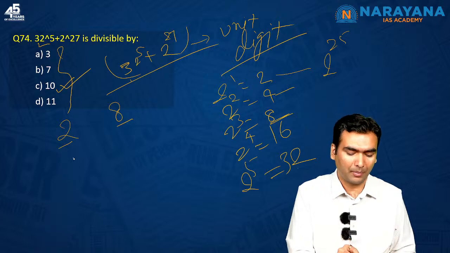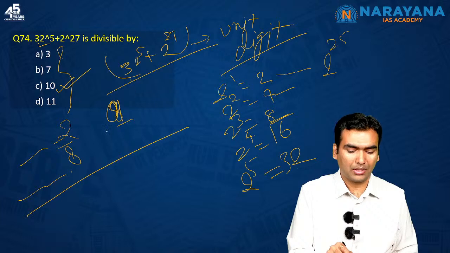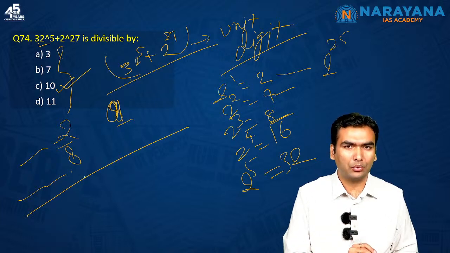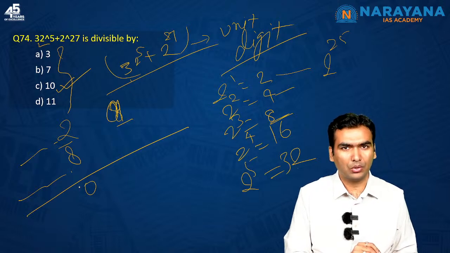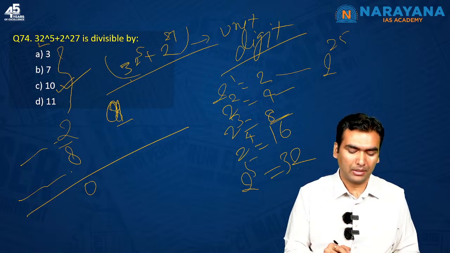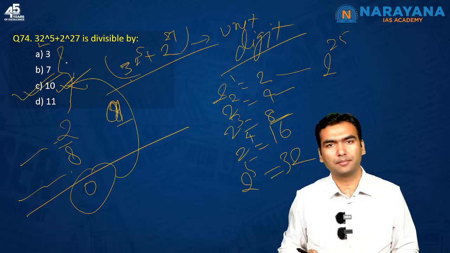For the other term, its unit digit is 2. If you do the summation of whatever is written here, you will first add the unit digits together. If you add the unit digits 8 plus 2, you will get 10, so the unit digit is 0. If at the unit digit you have 0, the number would be divisible by 10. So you get the answer as C.